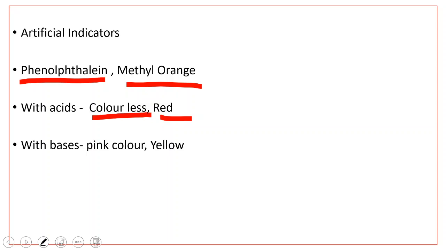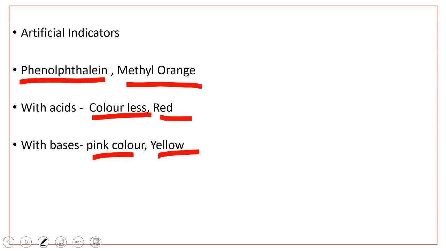Phenolphthalein becomes colorless with acids, and methyl orange gives red color with acids. With bases, phenolphthalein gives pink color and methyl orange gives yellow color. So these are the colors for phenolphthalein and methyl orange. Phenolphthalein becomes colorless with acids and methyl orange gives red color with acids, and with bases phenolphthalein gives pink color and methyl orange gives yellow color.